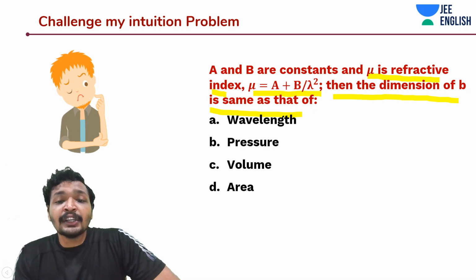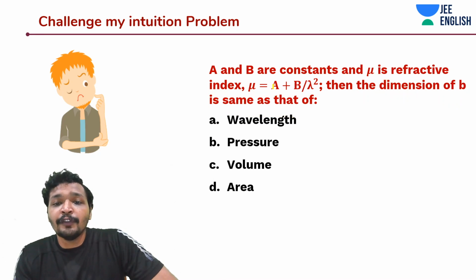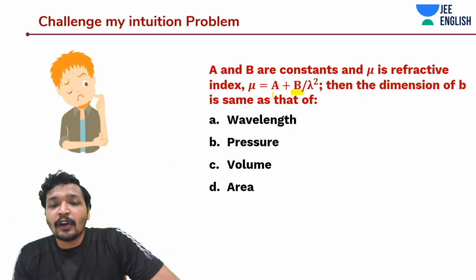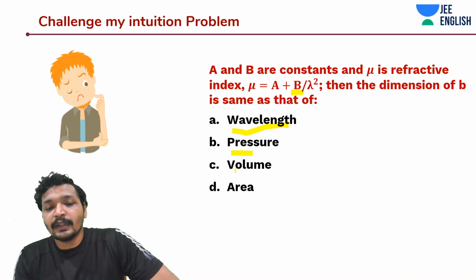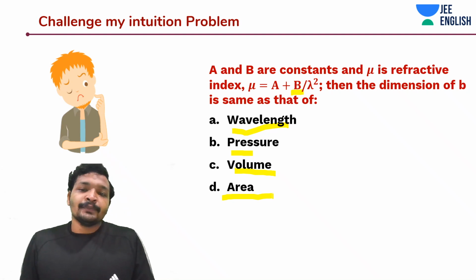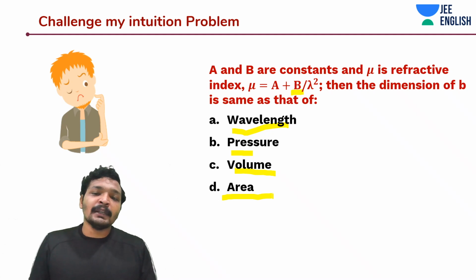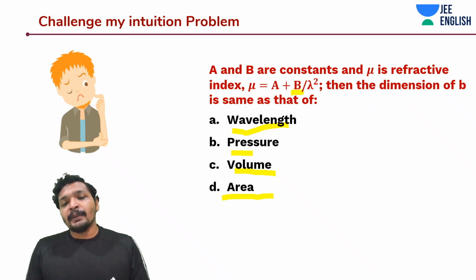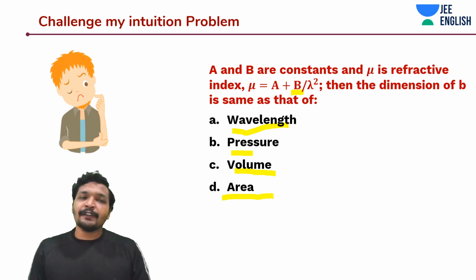Okay, they're asking you to compare the dimensions of b with that of what? Wavelength, pressure, volume, area. Lambda over here is wavelength. So wavelength means b cannot be same as wavelength. But let's do the problem in an easier, quick way, like within the next 20 seconds. What is mu? Refractive index. Refractive index does not have any dimensions. Refractive index is another such physical quantity which does not have any dimensions.